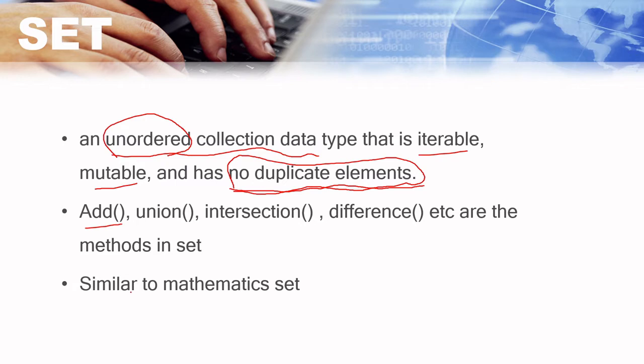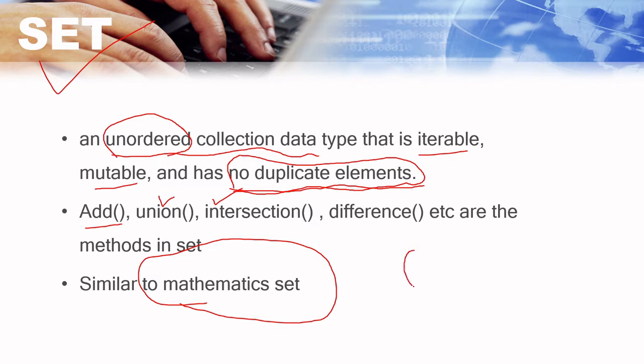Actually, this set data structure is similar to the mathematical set. That is the reason why there are union and intersection concepts as well. If you remember, in school life we learned about set theory. Suppose this is one set and this is another set, and this portion is the intersection of the sets, which is the common part, and union is the whole. That mathematical concept is also used here.